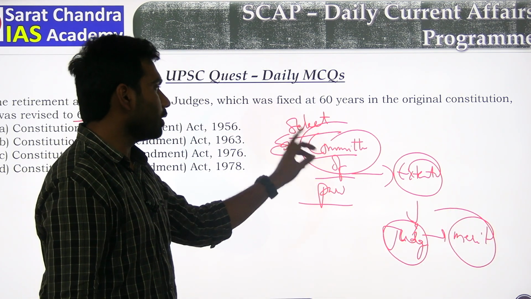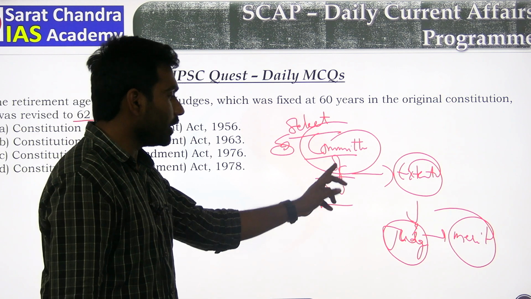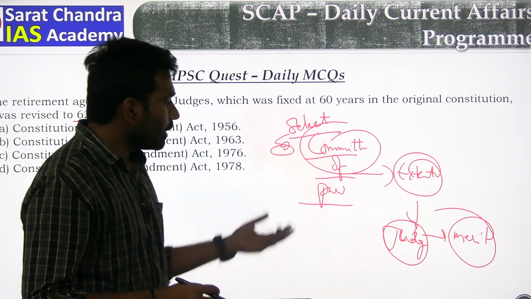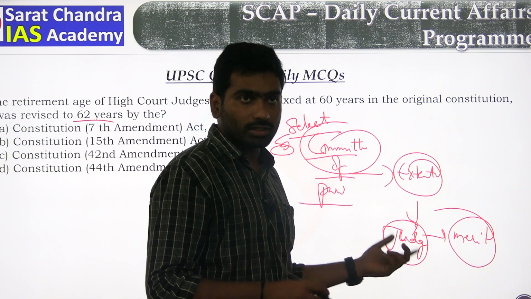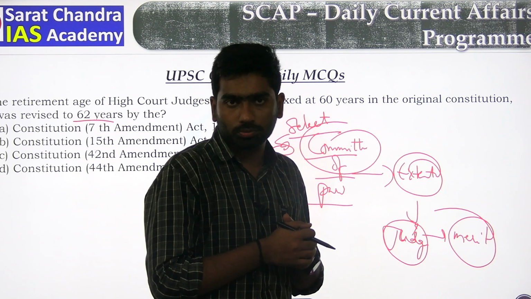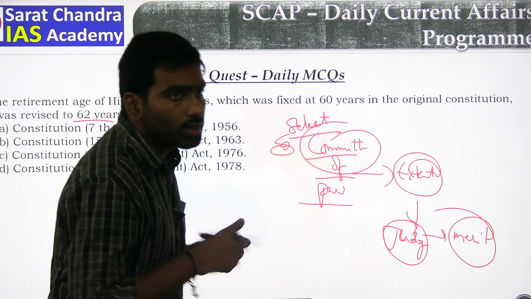This is the report submitted by the select committee of Parliament. You need to increase the age of judges based on merit, not just based on the age.